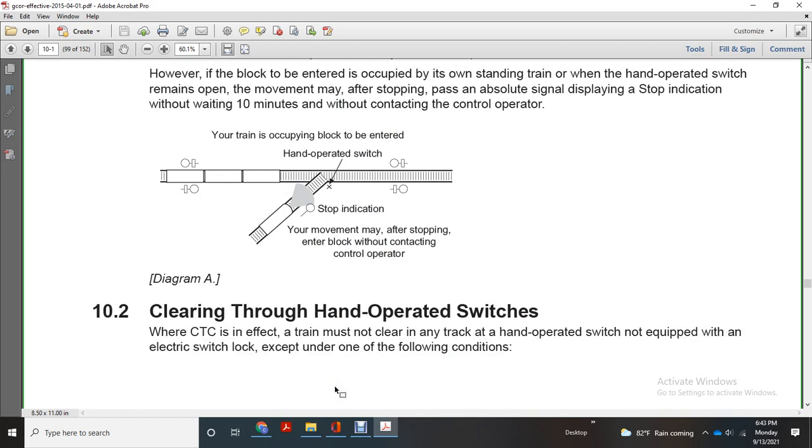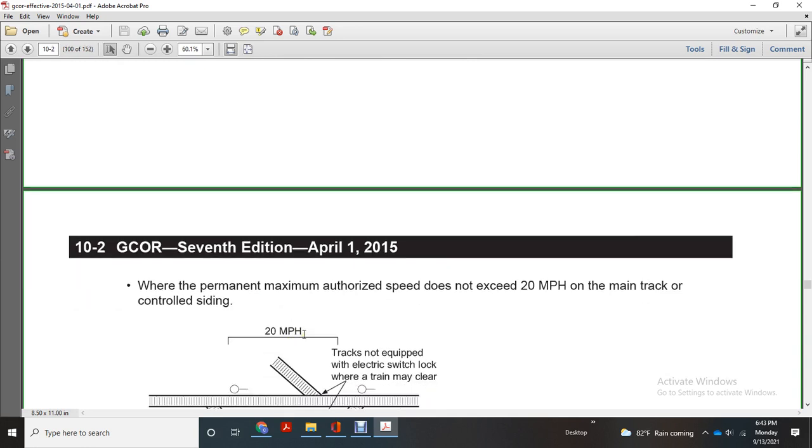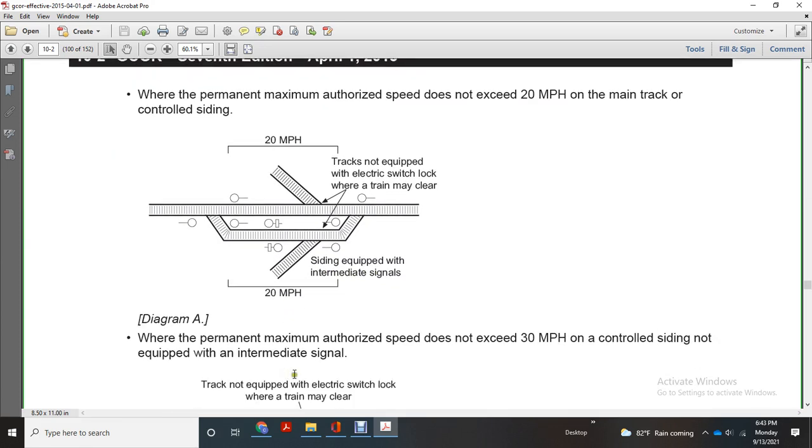The train must not clear through any hand operated switch not equipped with an electric switch lock, except under the following conditions. When the maximum authorized speed does not exceed 20 miles an hour within the controlled siding, the 20 mile an hour track not equipped with an electric switch lock, where the train may clear with a signal equipped with intermediate signals.